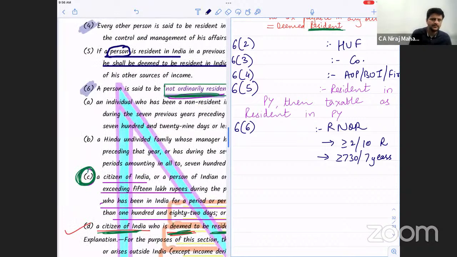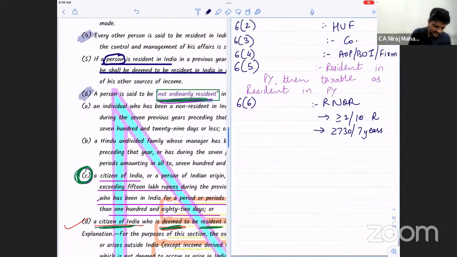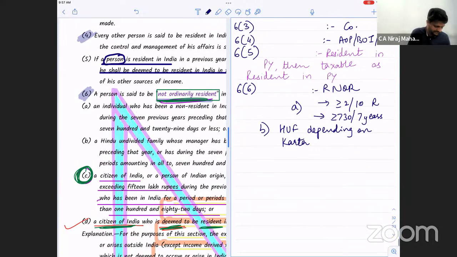HUF we have seen for what? If the Karta is RNOR, then HUF is RNOR. If the Karta is ROR, then HUF is ROR. Clear till here? This is your clause A. Clause B is HUF, depending on the Karta. Any problem till here? No problem. It will be a kind of revision for the entire chapter. Fine.